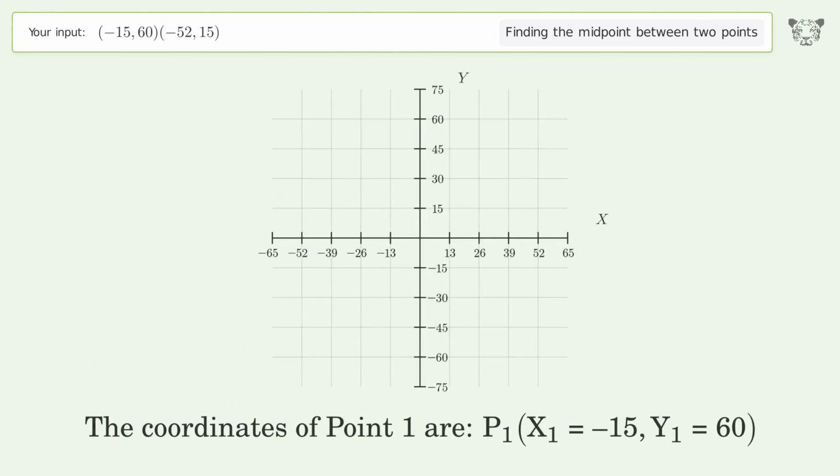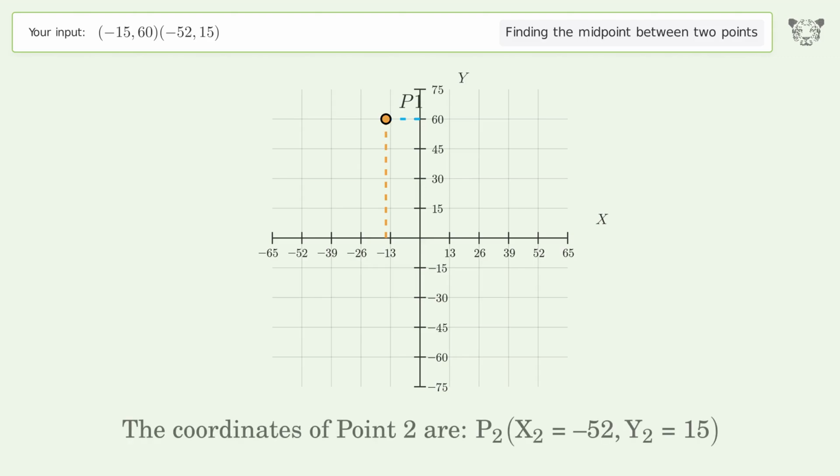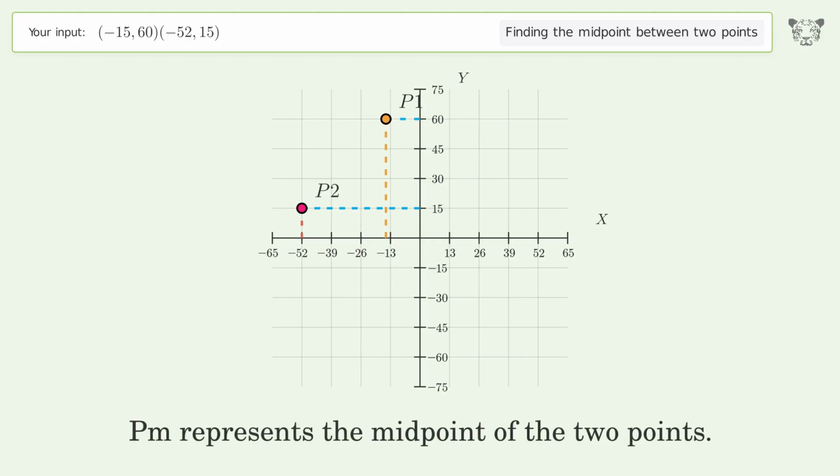The coordinates of point 1 are x1 equals negative 15, y1 equals 60. The coordinates of point 2 are x2 equals negative 52, y2 equals 15. PM represents the midpoint of the 2 points.